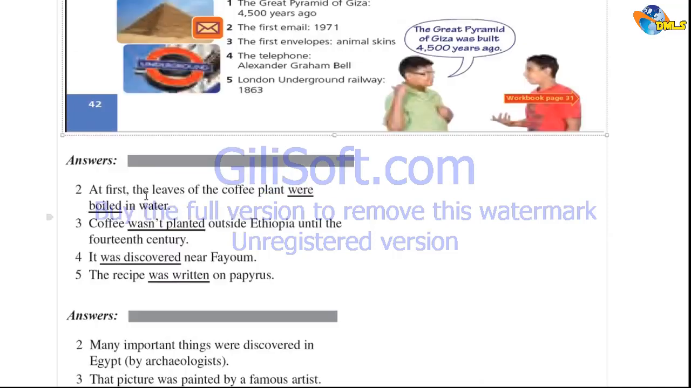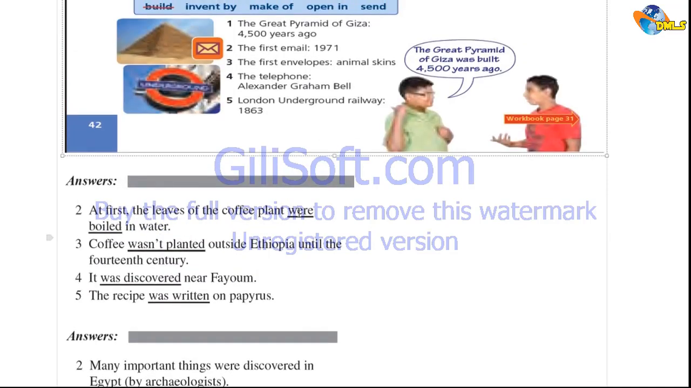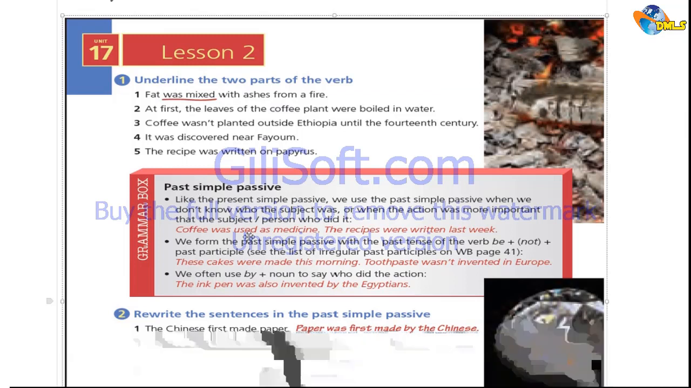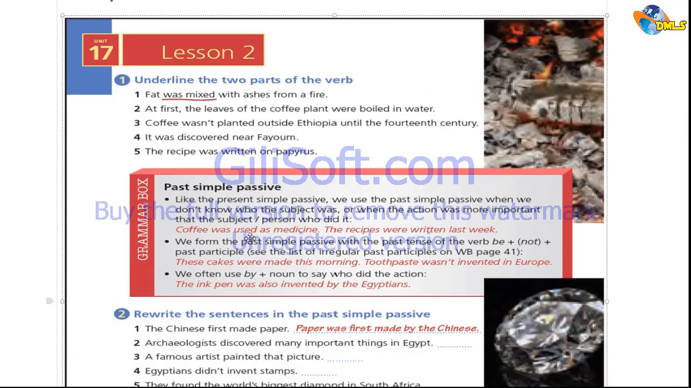If you pay attention, you would find that all the verbs start with was or were. Was, wasn't, and here is where we have boiled, planted, discovered, written, all the past participle of the verb. This builds the past simple passive. Let's check out the bullet points in the grammar box and see what it says.